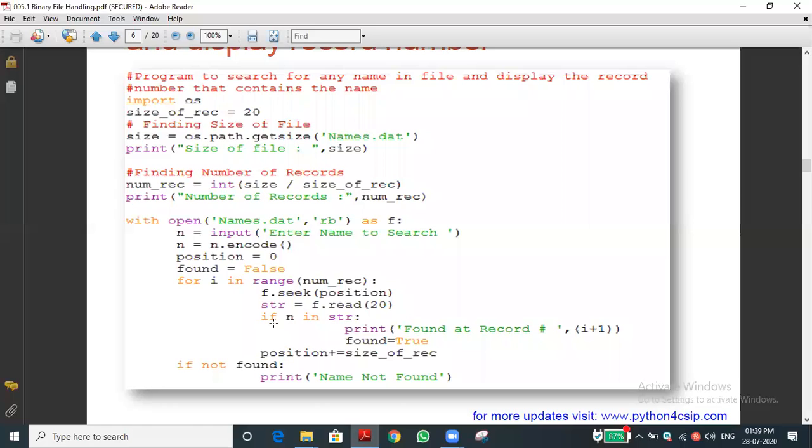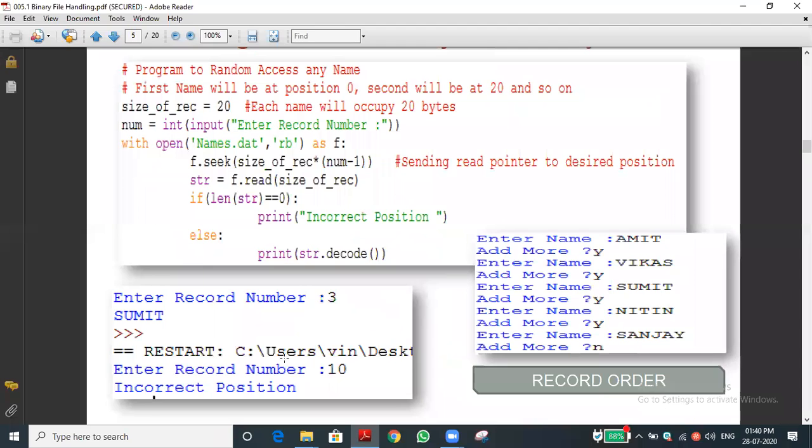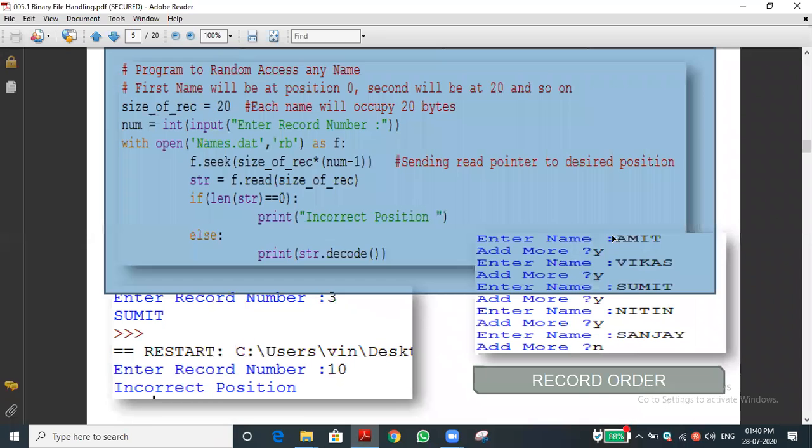Next we are checking the if condition. If n in str, what is n? The encoded format of the name Vikas, because we entered the name Vikas. What may str contain? The first 20 characters we entered, can you recall it? The first name is Amit, A-M-I-T. You can see the first name is Amit.